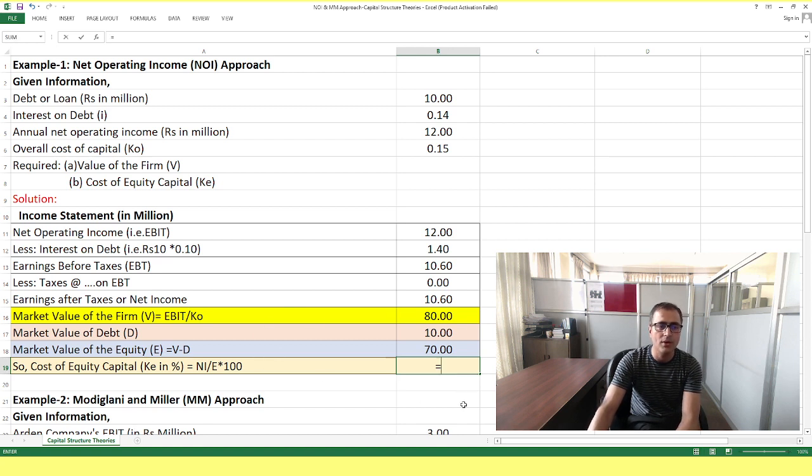What would our cost of equity capital be? For cost of equity, we take net income, or earning after tax, which we already calculated as 10.6, divided by E, the market value of equity, which we already calculated. Since we want it as a percentage, we multiply by 100, right? That gives 15.14%, which is the cost of equity capital for this company.